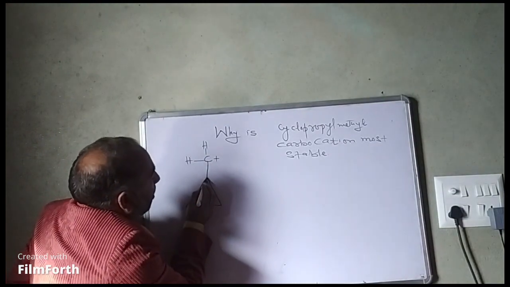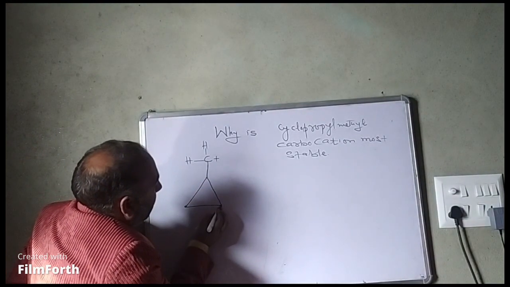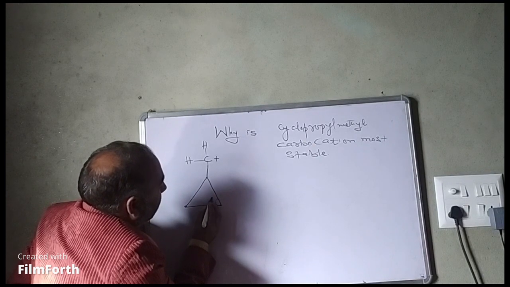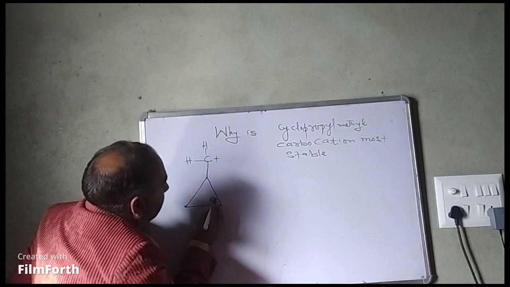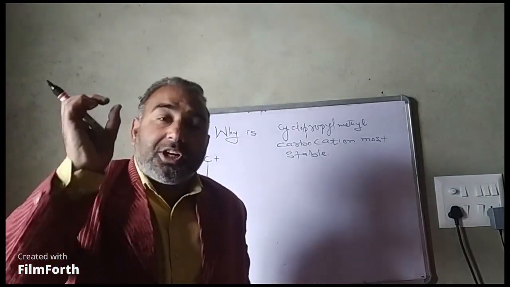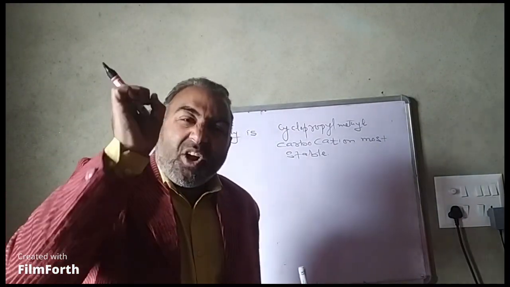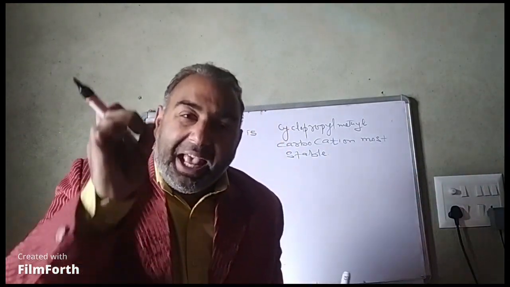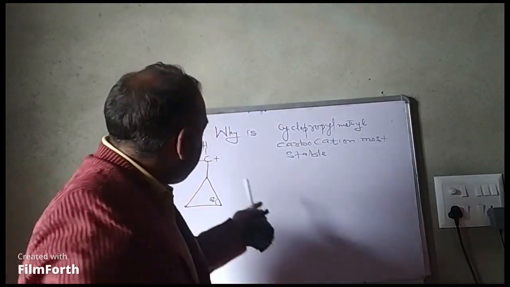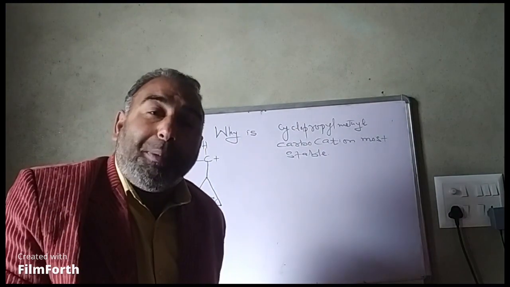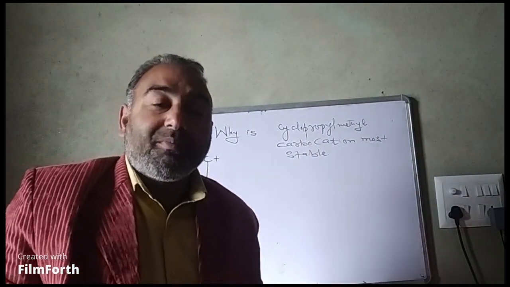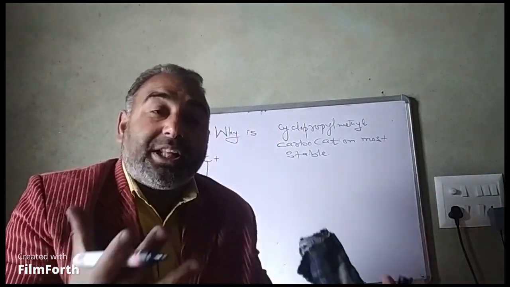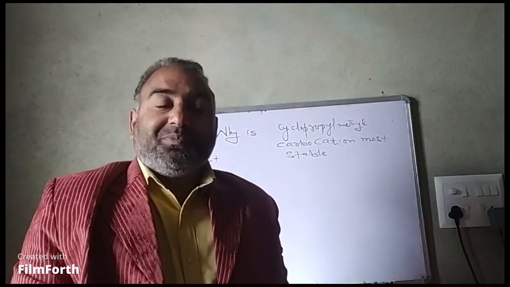In cyclopropane, carbon, carbon, carbon, this bond angle is only 60 degree. 60-degree bond angle causes maximum angle strain, which makes the cyclopropane ring highly unstable. So the result is the ring tries to open up.